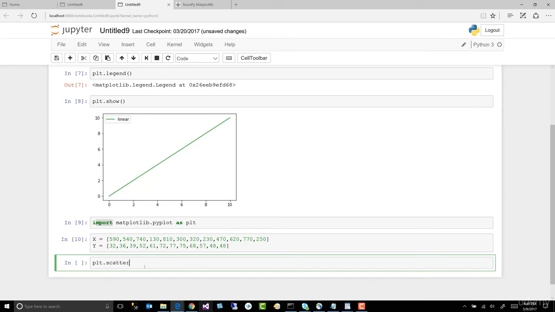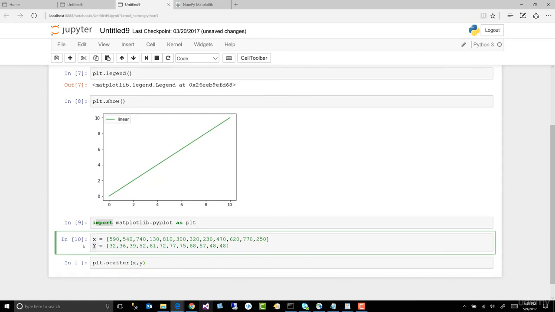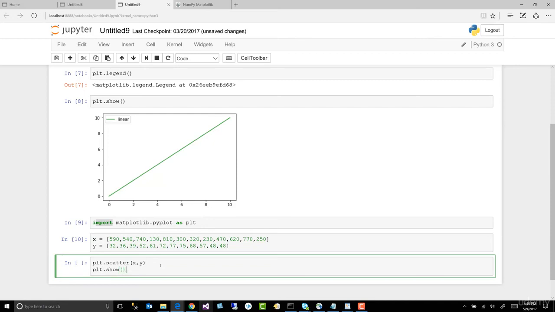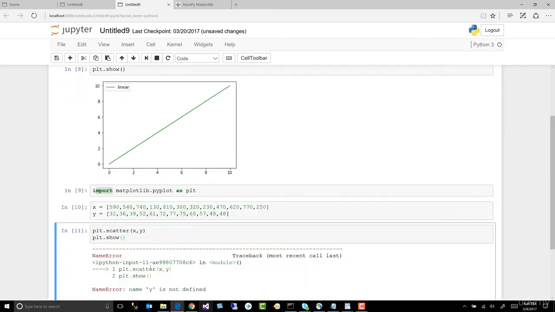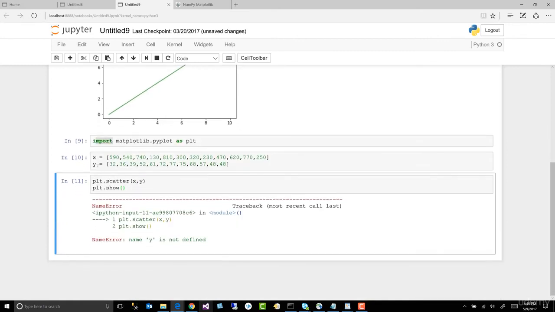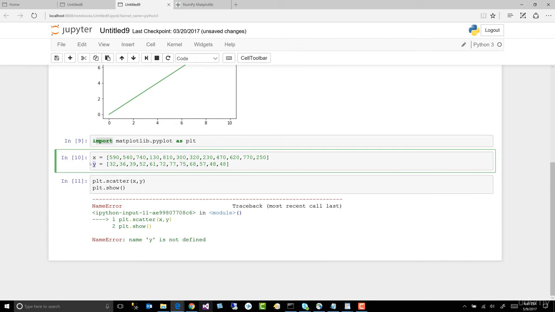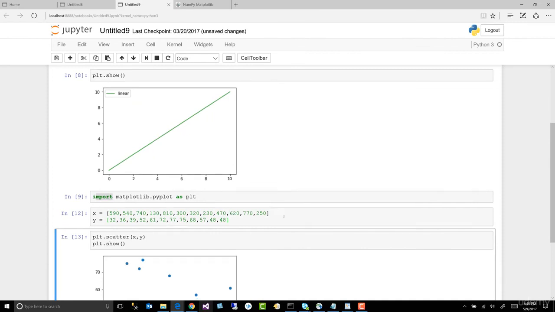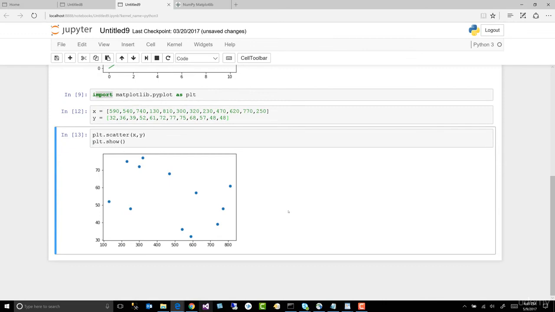So let's go ahead and plot this out. We're going to plot plt dot scatter. Why? Because it's a scatter plot. We're going to do x and y. Did I capitalize those? I don't think I did. Let's go y. x and y. And we want to show the plot. plt dot show. And hopefully we get a scatter plot. y is not defined. Well, sure it is. y is defined up there. Control Enter. Control Enter again. Apparently it wasn't the right case. So now we have a scatter plot.